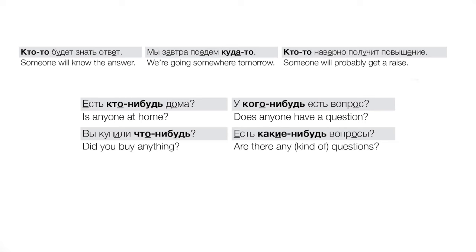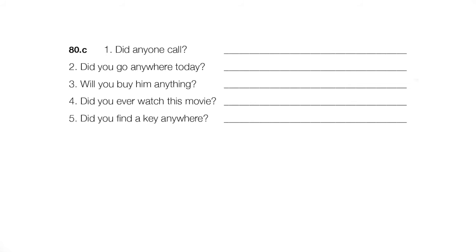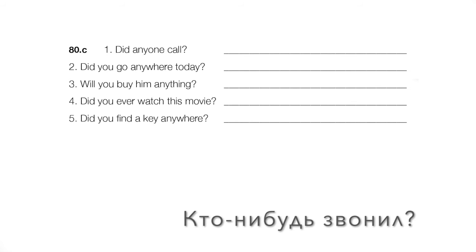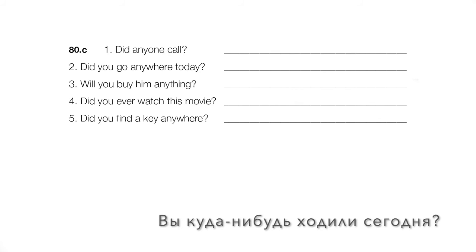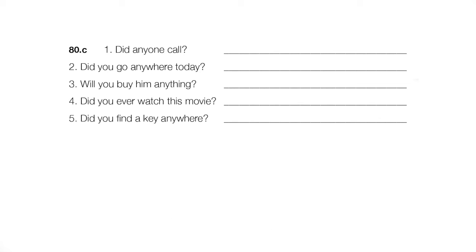Okay, let's translate a couple of these. Did anyone call? Кто-нибудь звонил? Right, did anyone call at all? Кто-нибудь звонил? Did you go anywhere today? Okay, вы, let's use вы, plural. Вы куда-нибудь ходили сегодня? Куда-нибудь, right? Again, we don't know if they went anywhere or at all, right? That's the point of the question.